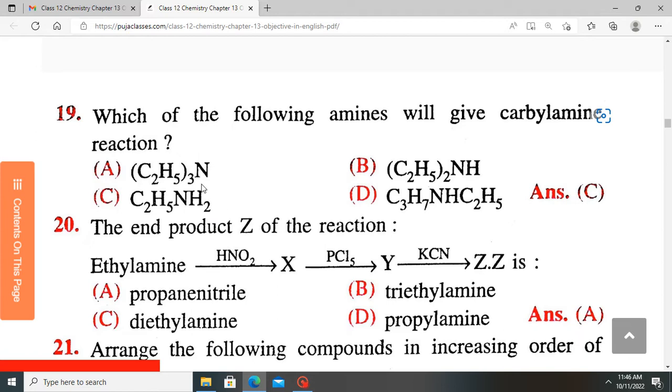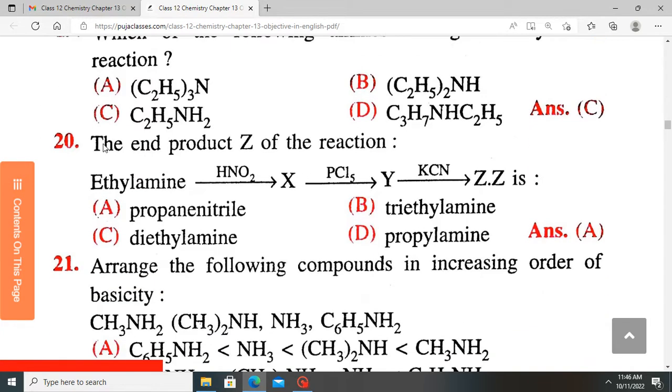By treating a primary amine with hot potassium hydroxide in chloroform, we are going to produce a carbylamine or an isocyanide, which have a very repellent smell that determines the presence of a primary amine in a compound. So primary amines will give a carbylamine on Hofmann's degradation reaction.